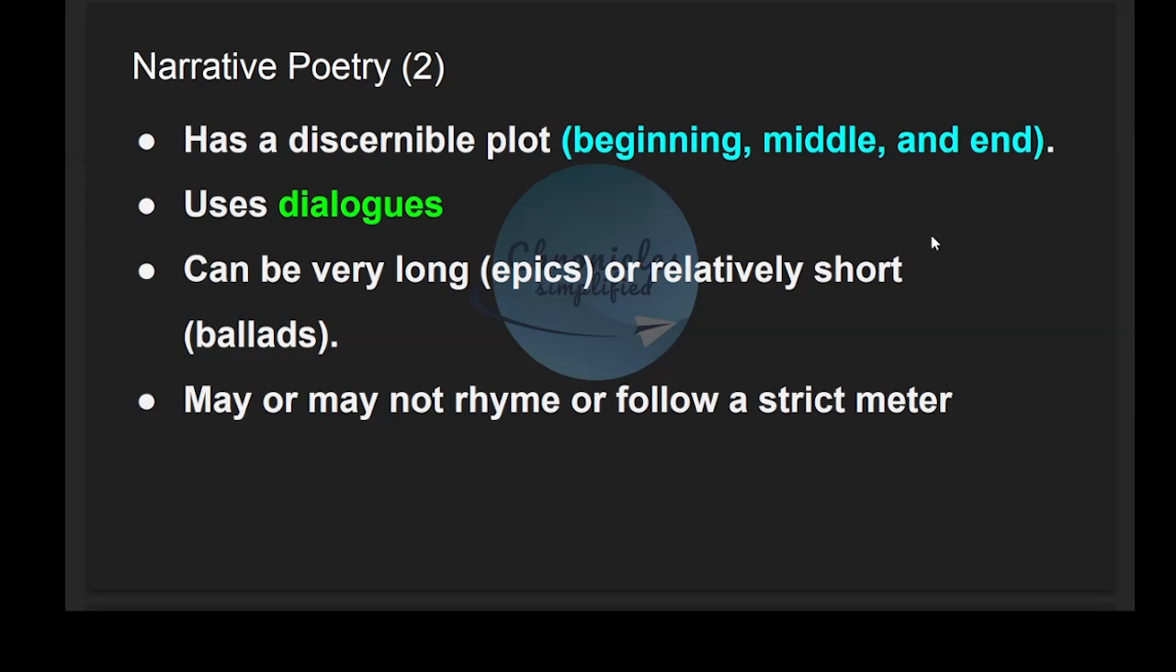Narrative poetry has a discernible plot with a beginning, middle and end. They use dialogues. They can be either very long or relatively short. And they may or may not rhyme or follow a strict meter.